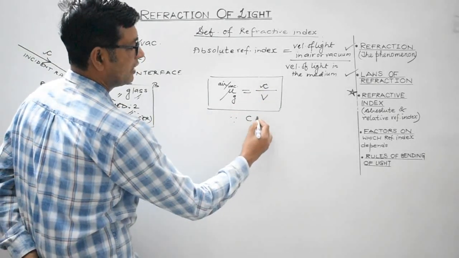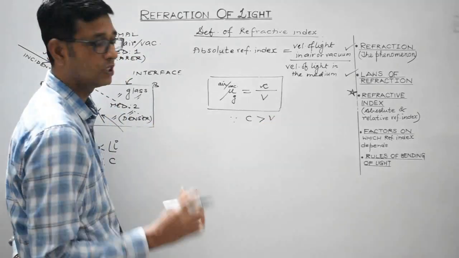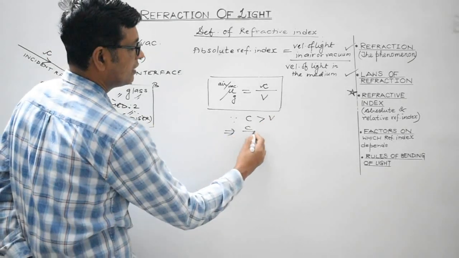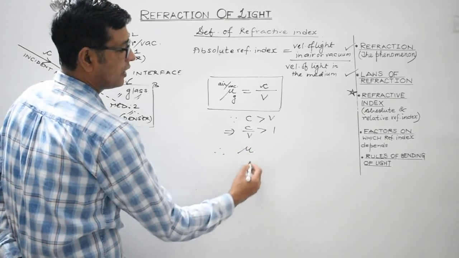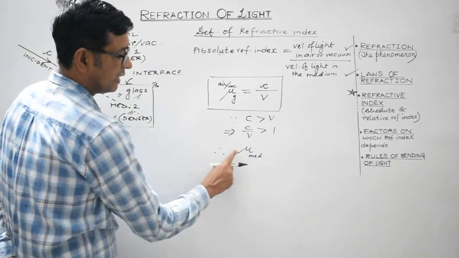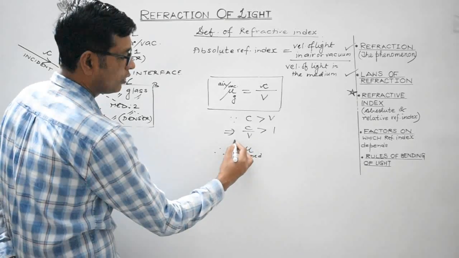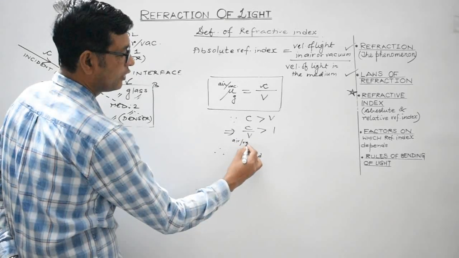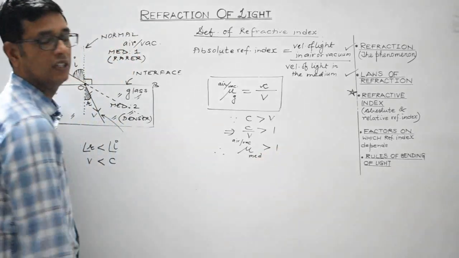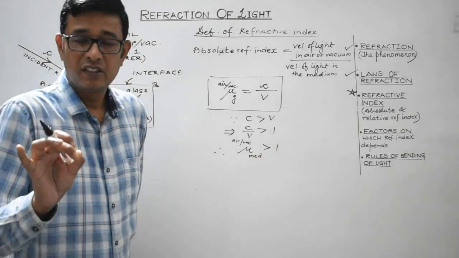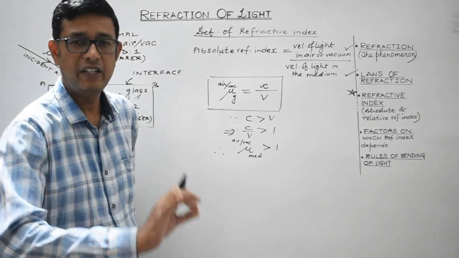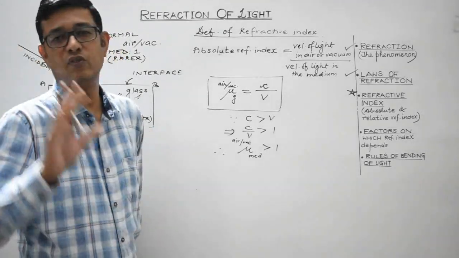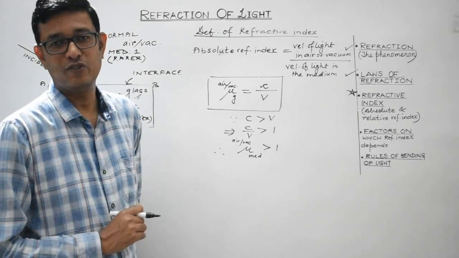So one more thing. Since c is greater than v, velocity of light in air or vacuum is maximum, which implies that c by v is greater than 1. Therefore, absolute refractive index, that is the refractive index of medium with respect to air or vacuum, is always greater than 1. Students, the value of absolute refractive index of a medium is always greater than 1.